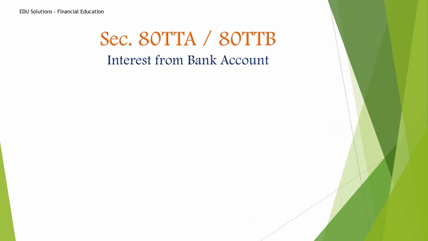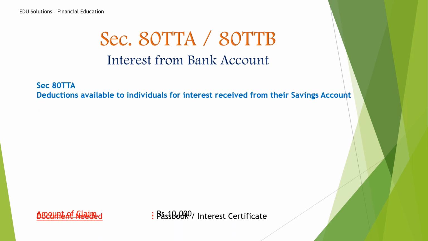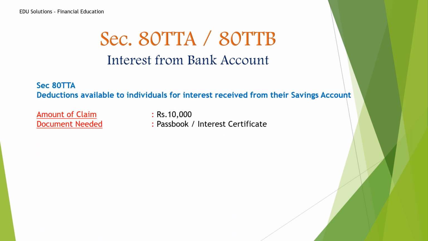And the next section is 80 TTA and 80 TTB. So it is interest from a bank account. 80 TTA is for normal citizens, means below senior citizen. If your age is below 60, then you are eligible for this 80 TTA, and the maximum amount is 10,000. Here you will get the claim only for interest from a savings account, not from fixed deposits or recurring deposits. The document needed is a passbook or interest certificate.